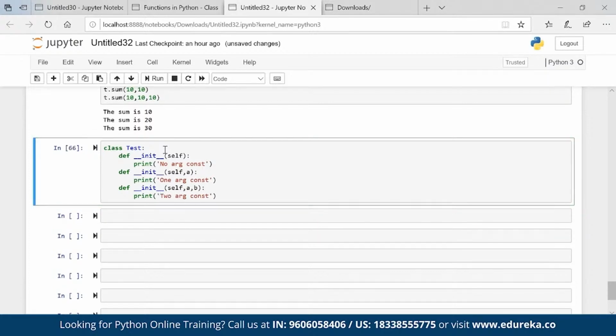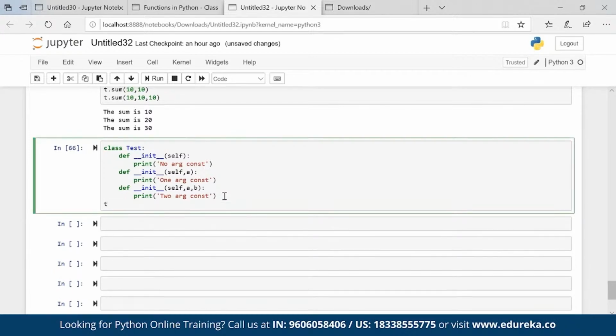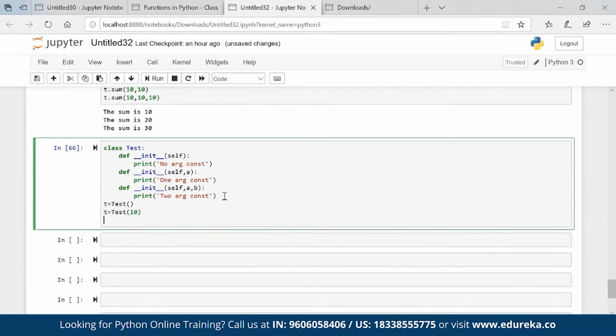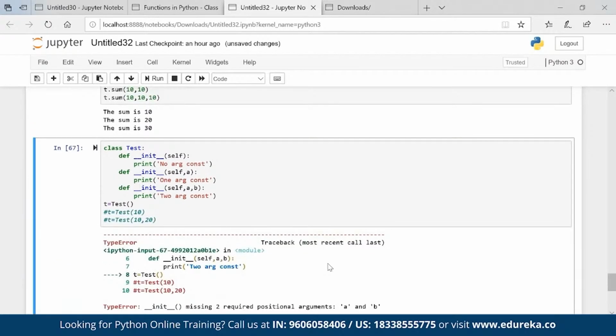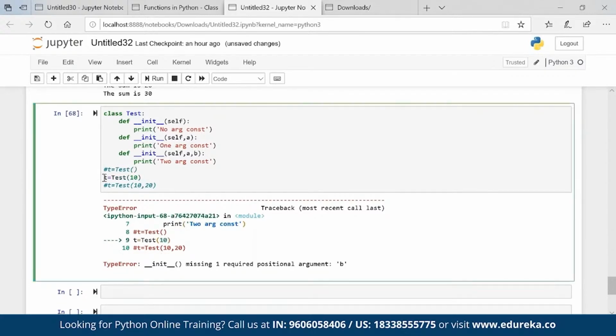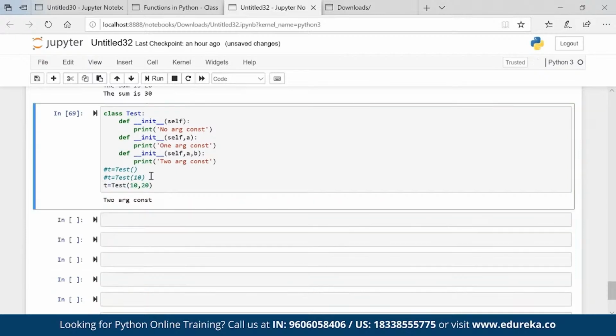Now the question is, if I call t is equal to test, will this work? T is equal to test with 10, will this work? Or t is equal to test 10 comma 10, will this work? The last one will work, right? Obviously. Let's check that. It requires two positional arguments, so this will not work. This will also not work, and the last one will work. Perfect.